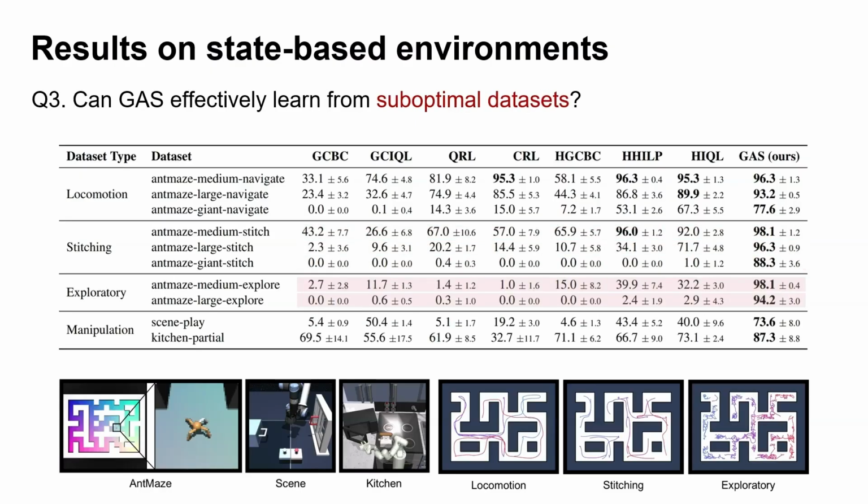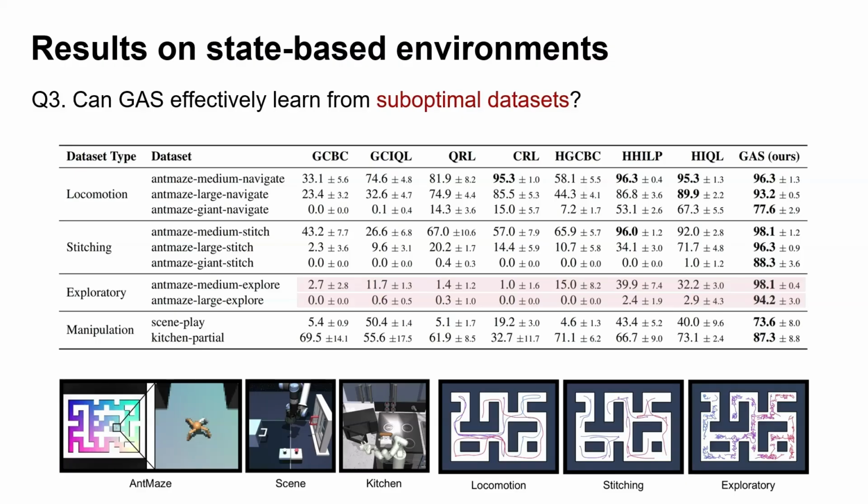Now, let's evaluate the performance on suboptimal datasets. The AntMaze Medium Explorer and Large Explorer datasets contain extremely low-quality data, consisting of random exploratory trajectories. As shown in the table, most baselines fail to learn meaningful policies in such datasets. In contrast, GAS achieves strong performance, effectively learning from suboptimal data as long as the dataset has sufficient coverage.